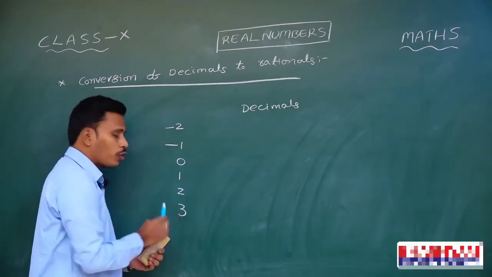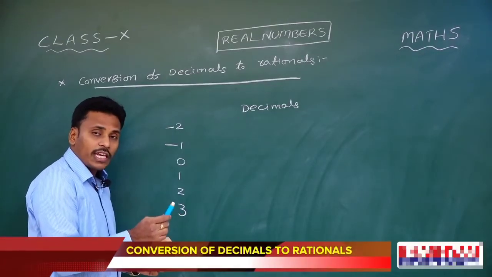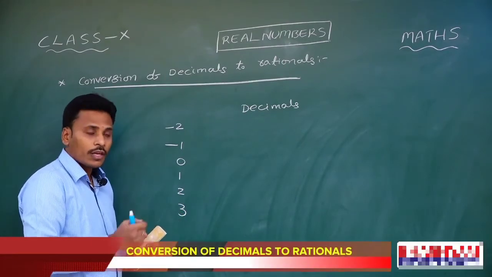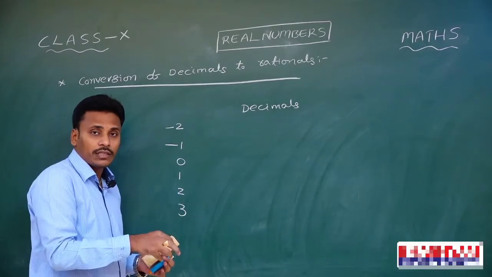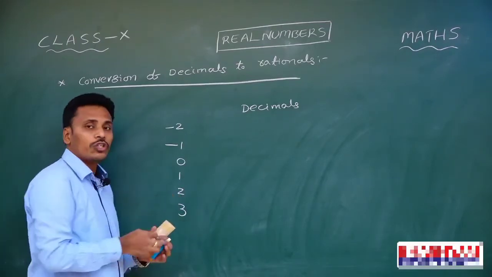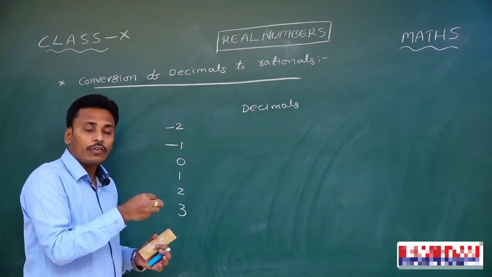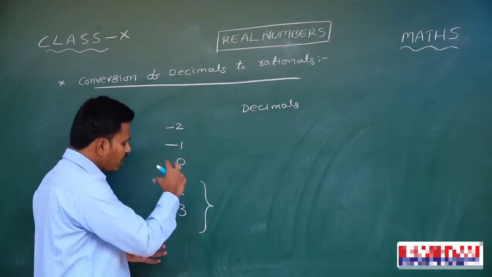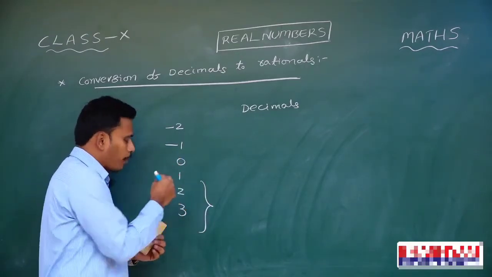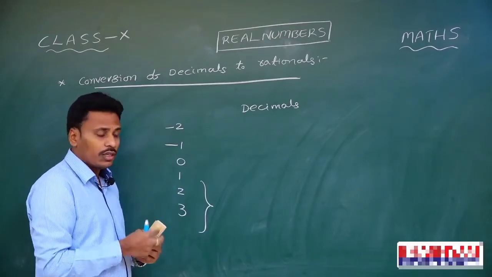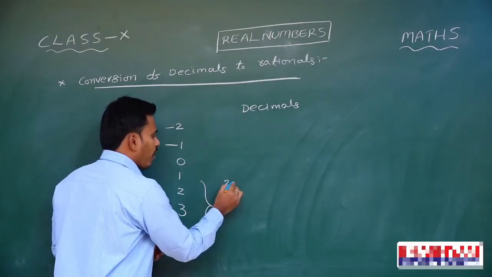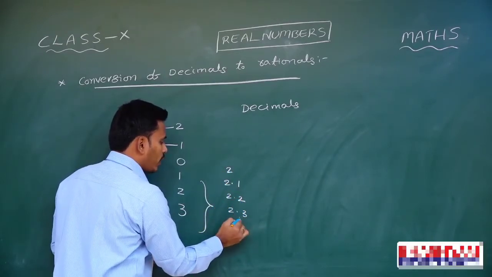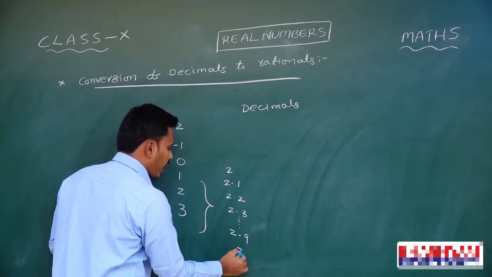Now my question is, are there any numbers other than integers between 2 and 3? That's what we need to discuss. If you check, there are some numbers other than integers between 2 and 3, and we call those numbers decimals. If you magnify the region between 2 and 3, you may write them like 2.1, 2.2, 2.3, and so on up to 2.9 and 3.